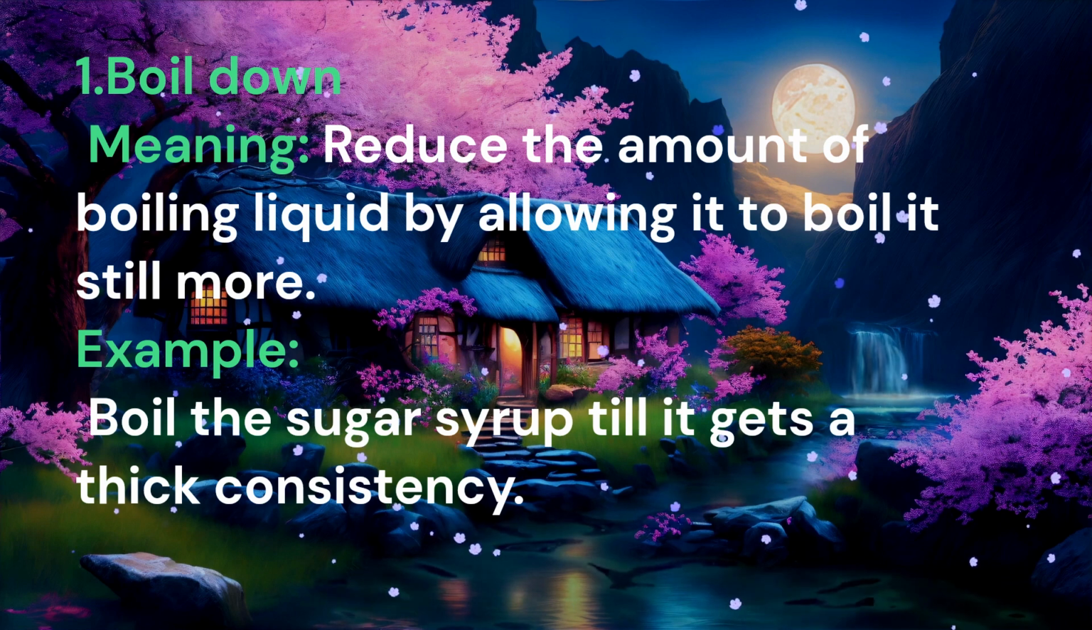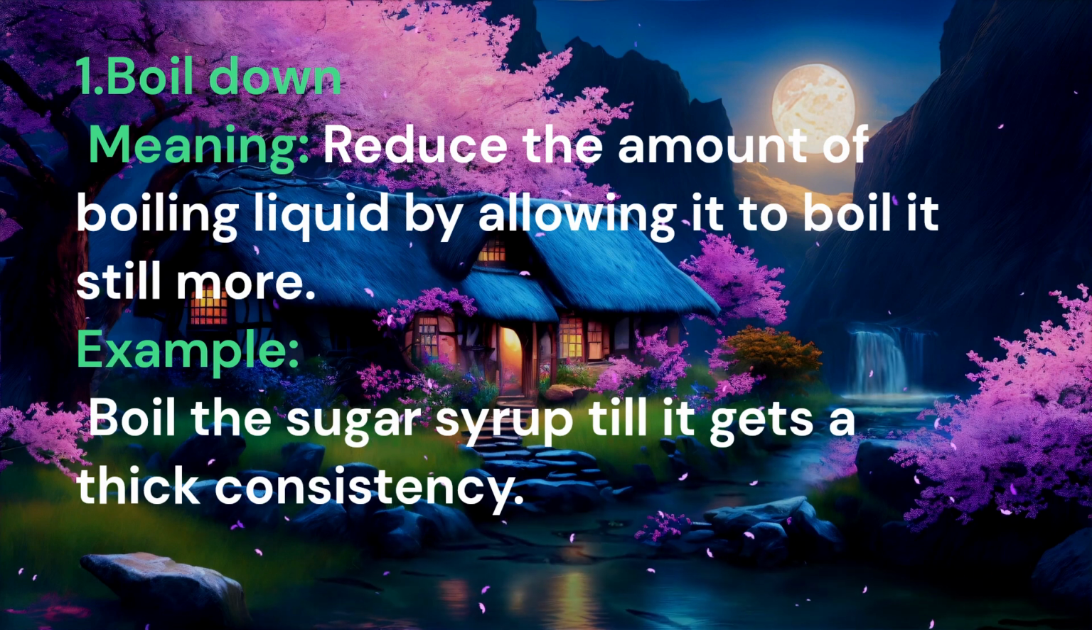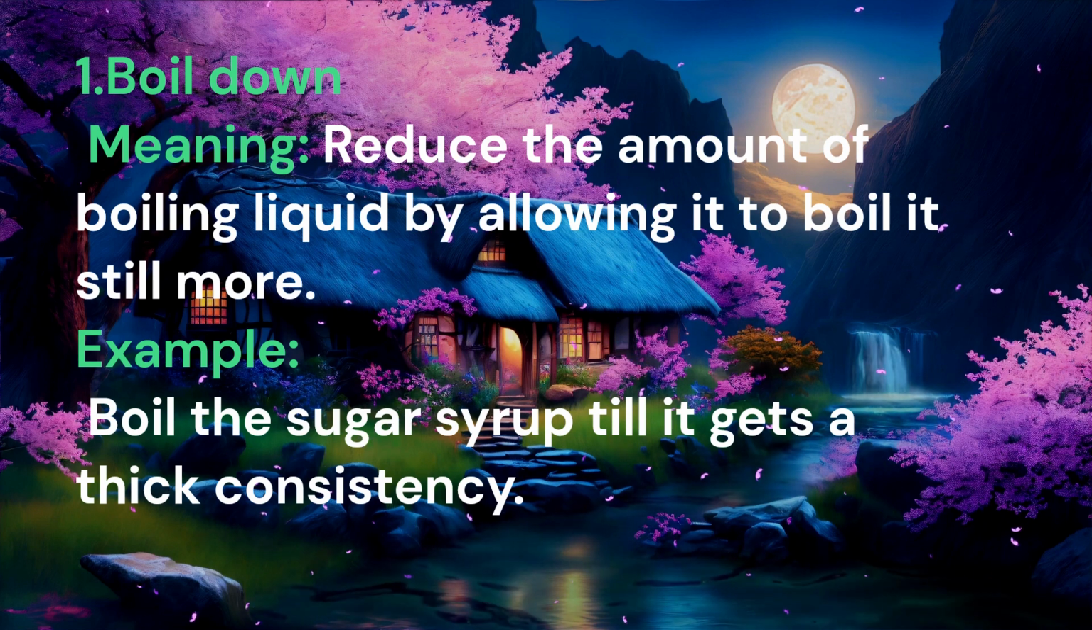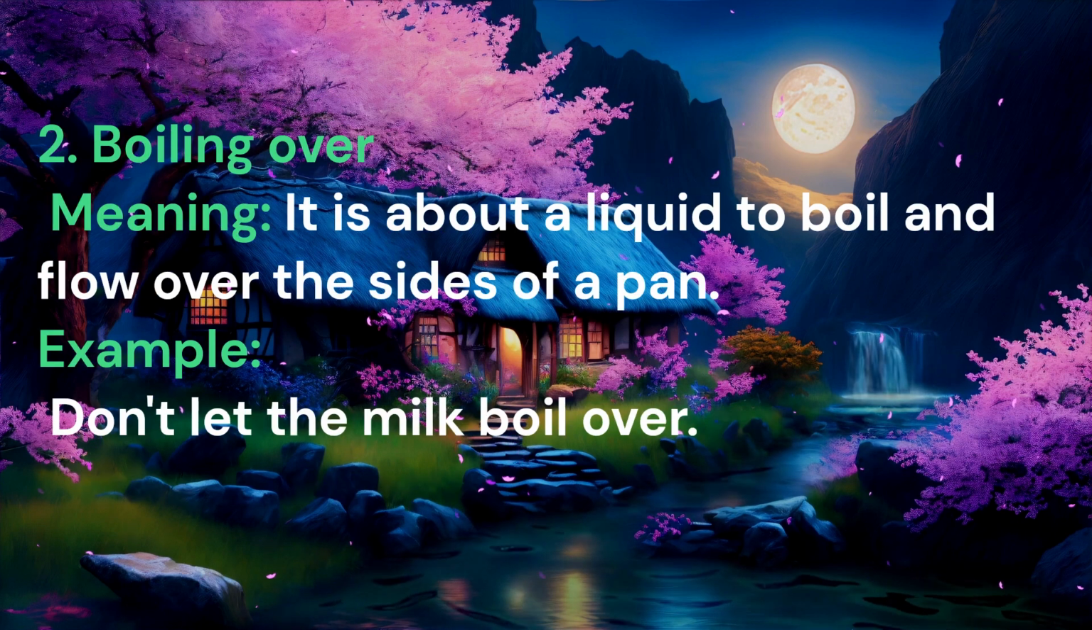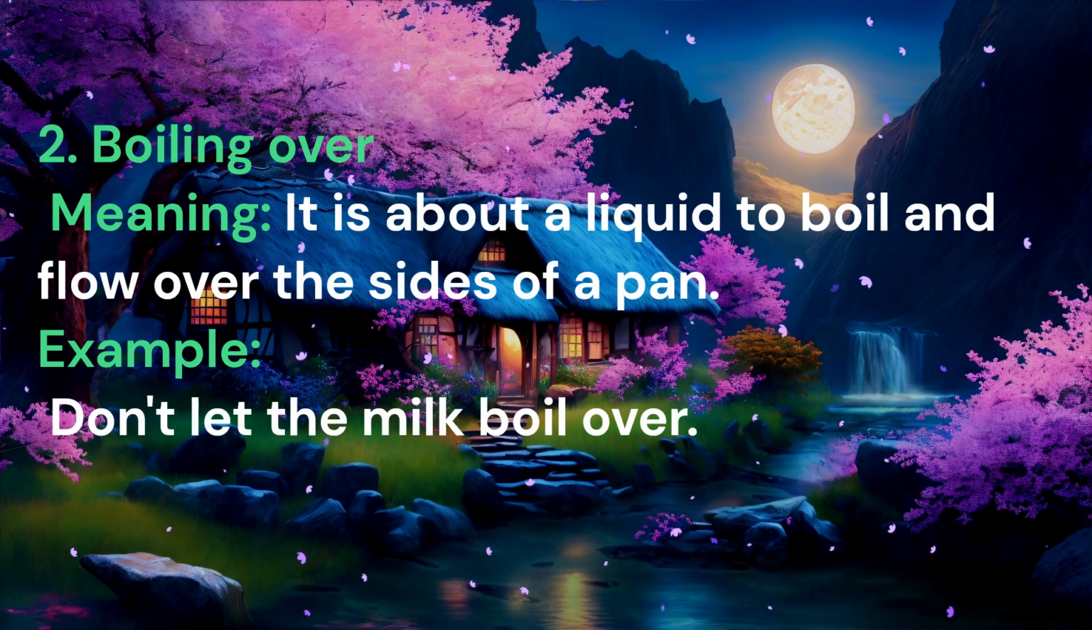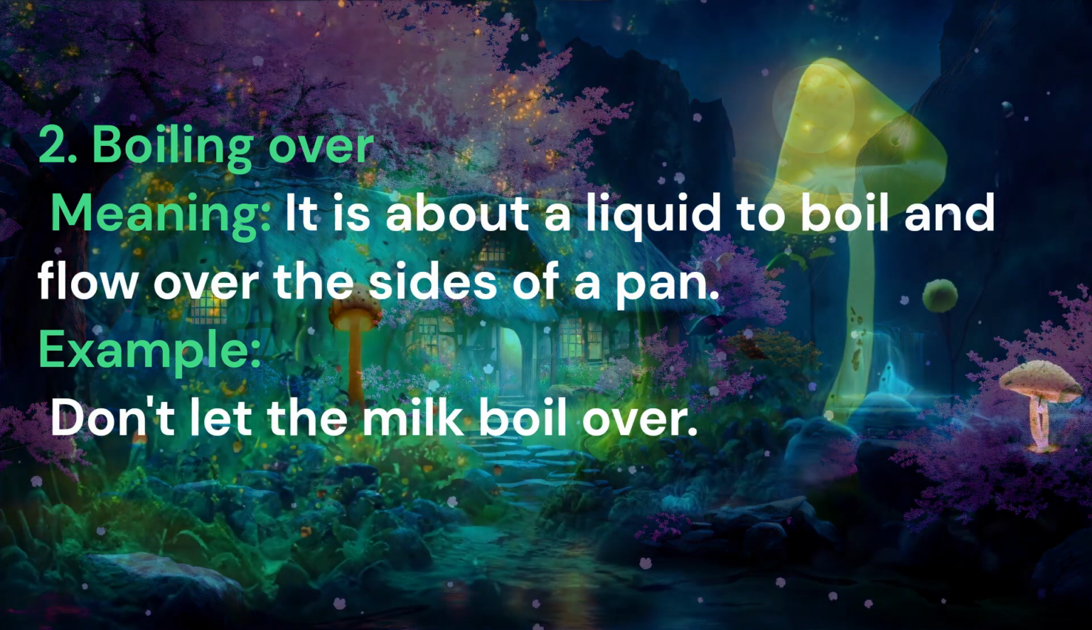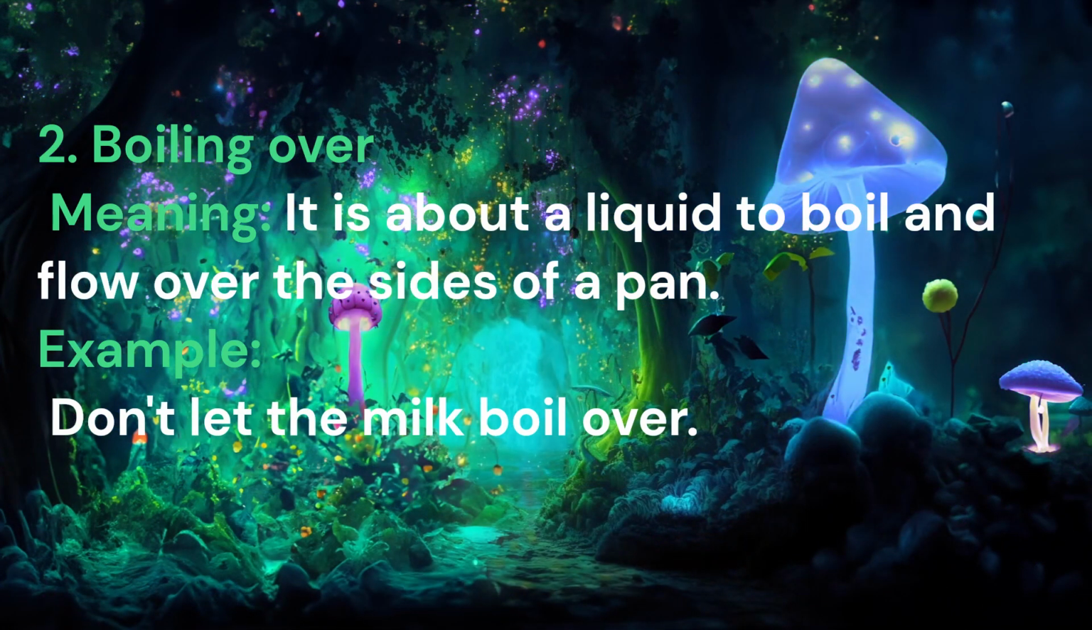An example, boil the sugar syrup till it gets a thick consistency. Second one is boil over, which means a liquid is let to boil and flow over the sides of a pan. We generally do it as a mistake in the kitchen, where we would have missed seeing the boiling of the milk. An example is, don't let the milk boil over.